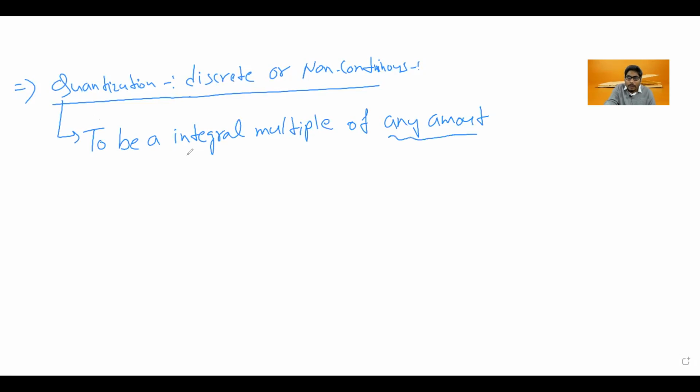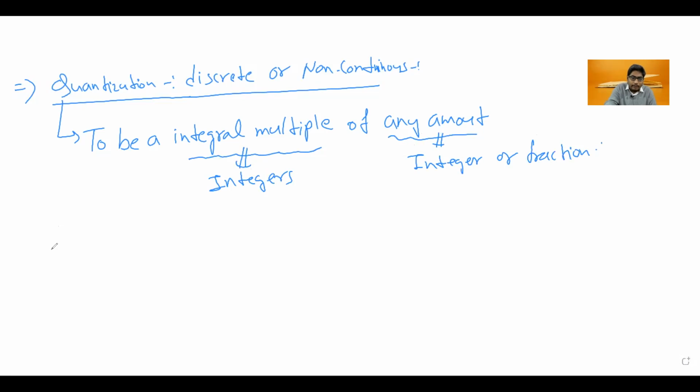This is the second one. The integral multiple refers generally to integers, and any amount suggests simply that it can be any value of magnitude. So it can be an integer or a fraction.